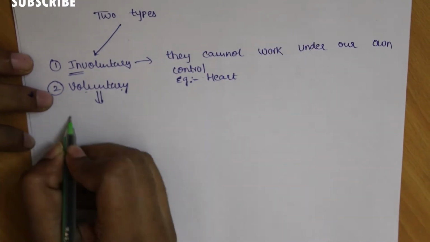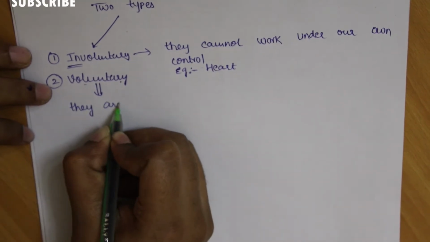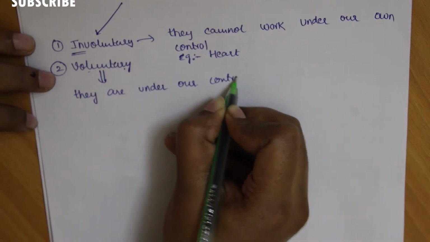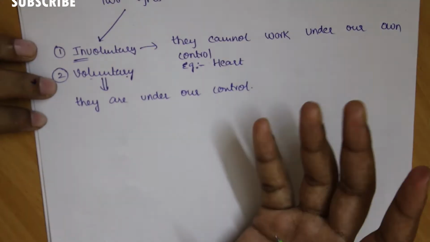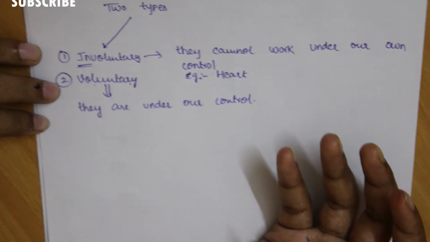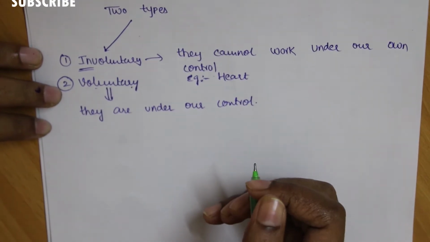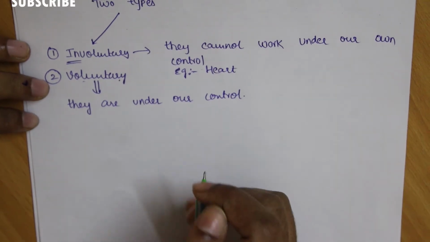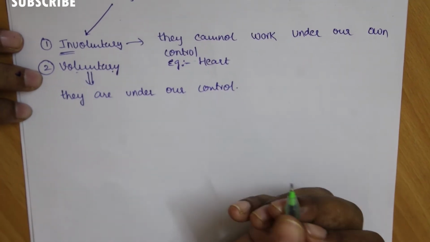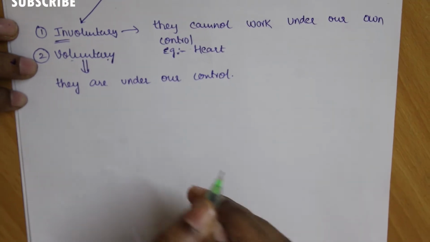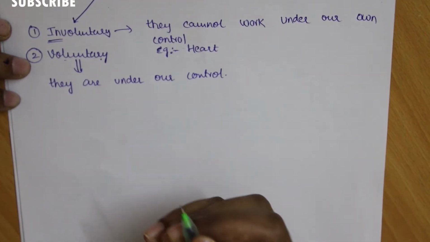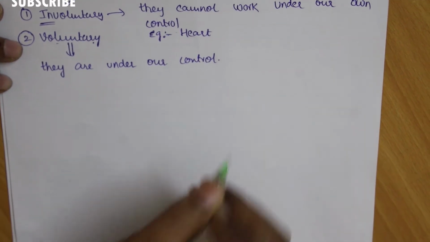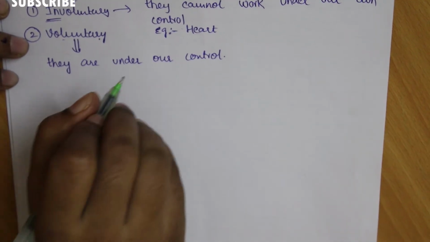Now move on to the second type of muscle, that is voluntary muscles. Voluntary muscles means they are under our control. For example, when we do work with the hands, the brain signals the hand to do the work. Then the hand performs the function. Depending upon our work and the necessity of our needs, the brain signals the hand. These are examples of voluntary muscles.